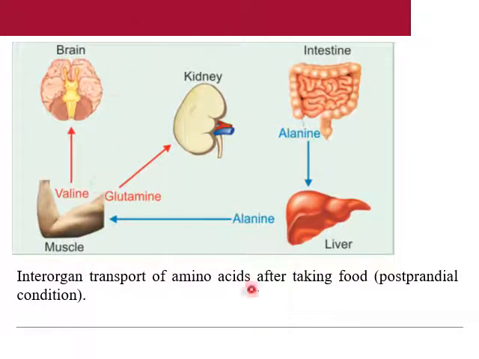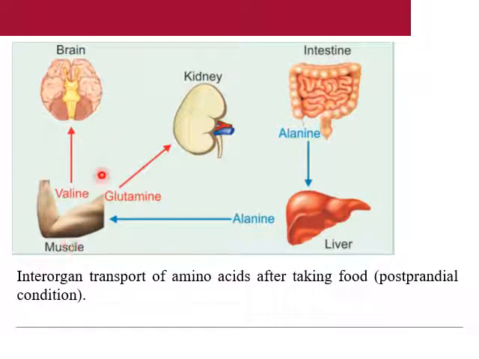So this is showing the inter-organ transport of amino acid after taking food. We have seen how glucose and fat absorption and utilization occur in the postprandial condition. Here, for the amino acid, especially from muscle, alanine is transported in the fed state, but during the fasting state, from muscle the alanine will be transported to the liver.